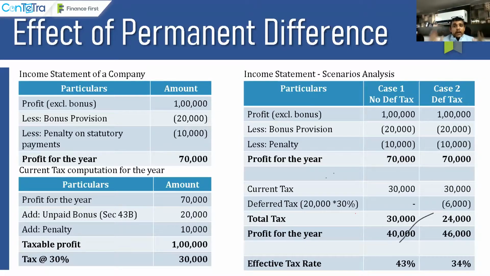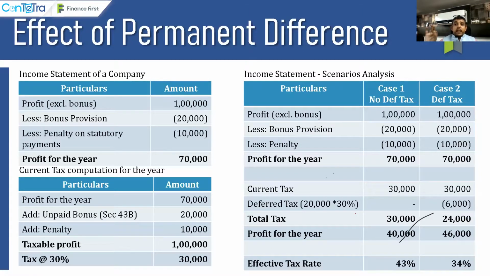One thumb rule, guys. All of you need to learn it by heart and implement it in your daily life. In case a particular corporate has only temporary differences, and does not have any permanent differences, their effective tax rate has to be exactly equal to the statutory tax rate. Means if the statutory tax rate existing in the jurisdiction of India is 34%, their effective tax rate also has to be 34% if there are only temporary differences.